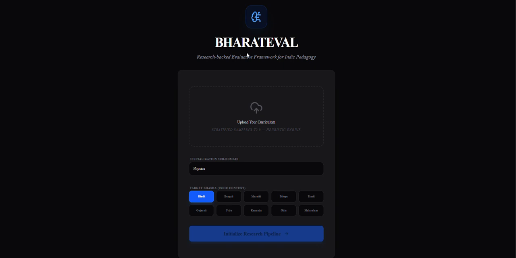This is a benchmarking framework which has been developed by us, wherein we are using a heuristic approach and a heuristic scoring algorithm which rates all the models based on how well they preserve the meaning of Indian language text when translating to English. So without further ado, let's move on to the product demo.